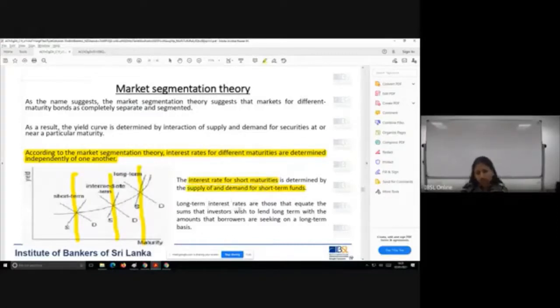Long-term interest rates are those that equate the sums that investors wish to lend long-term with the amounts borrowers are seeking on a long-term basis. So the short-term market is very much different, and the supply and demand forces are also independent of each other. That's what the market segmentation theory is highlighting to you.